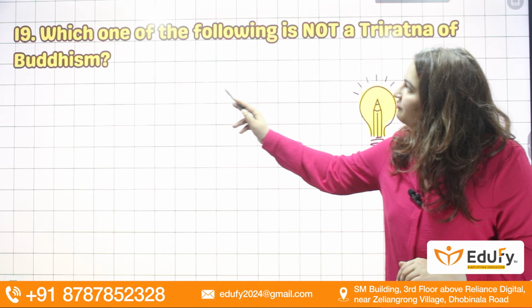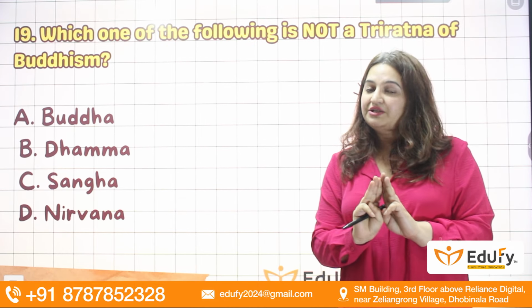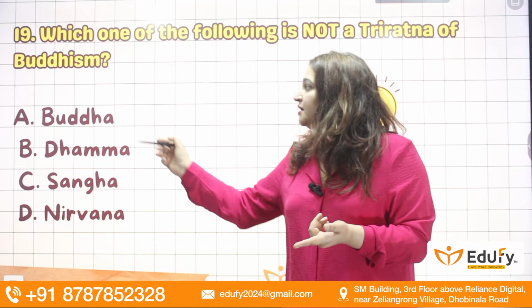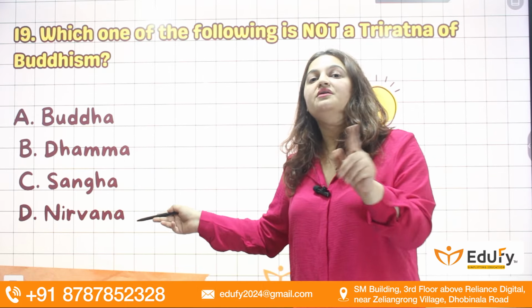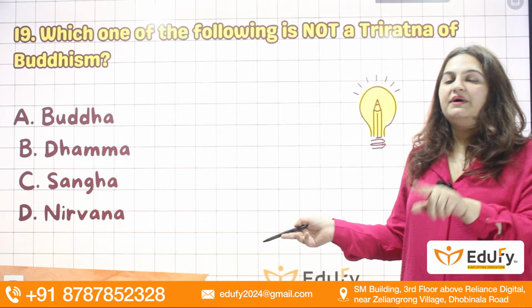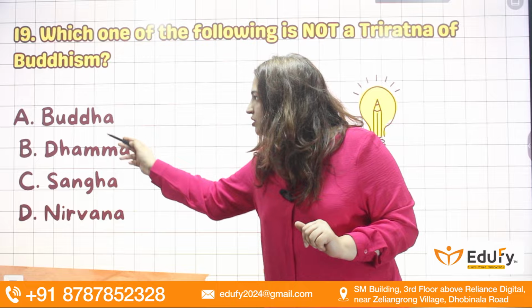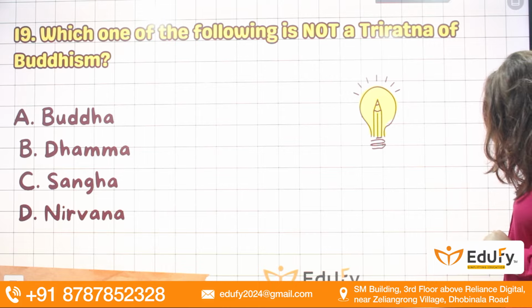Next question. Which one of the following is not among the three ratnas of Buddhism? Buddhism has three jewels, which we look at first whenever we study Buddhism: Buddha, Dhamma, Sangha, Nirvana. Which is not part of the three ratnas? It is Nirvana. Buddha, Dhamma and Sangha are the three ratnas of Buddhism.